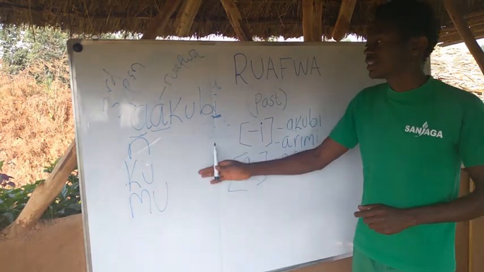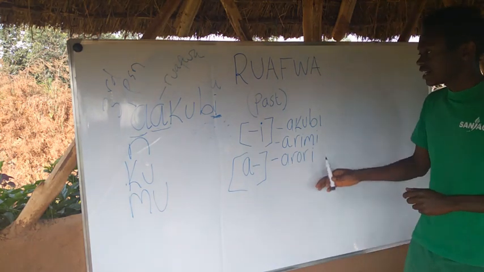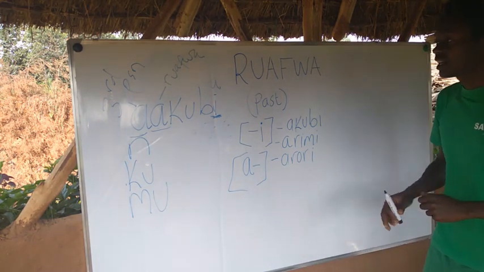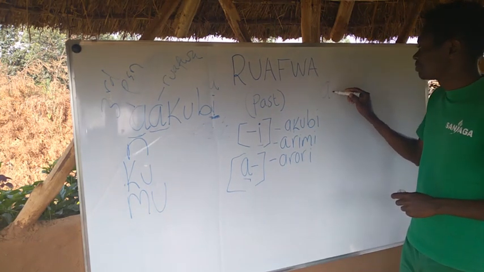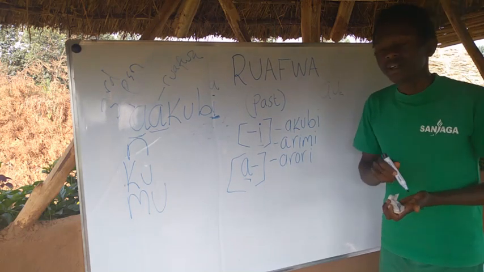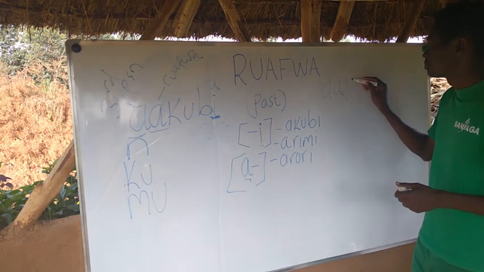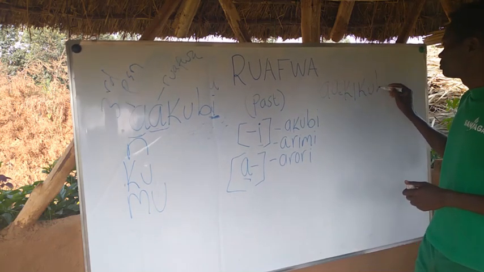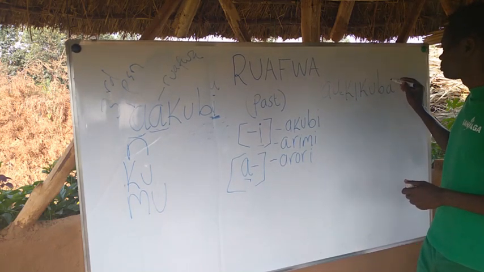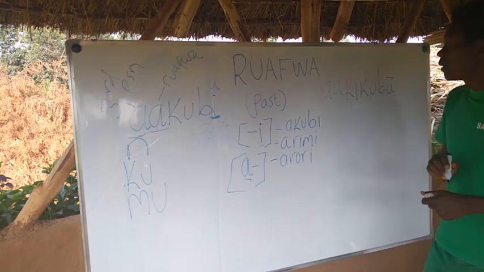You will also meet other verbs, and they will have the characteristic of akikuba. Akikuba.